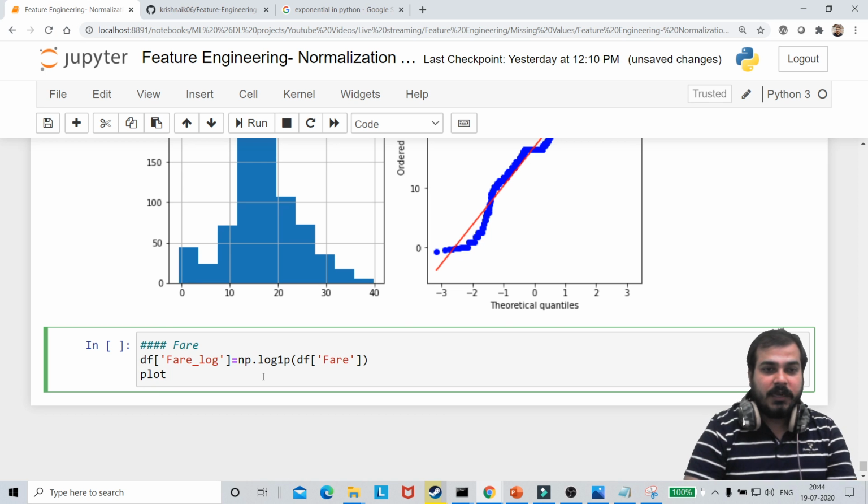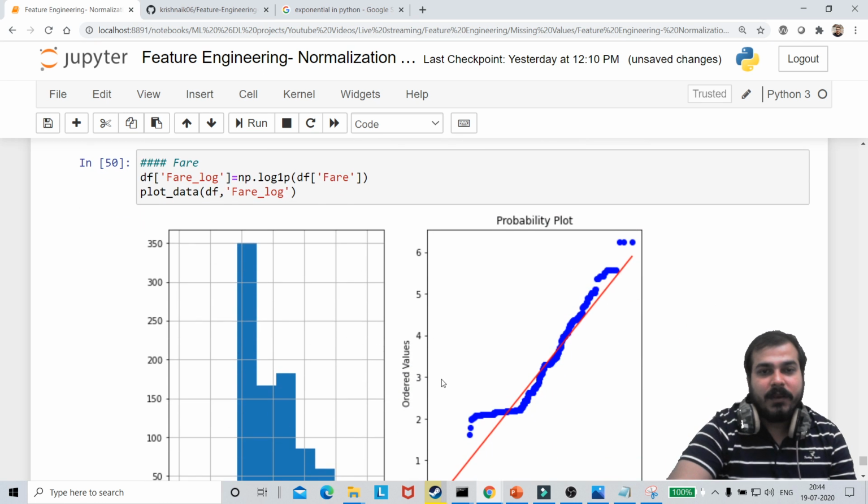Now I will just write plot_data. Here I'm actually going to give something like this, plot_data. The parameter that I'll give is df, and this will basically be my fare_log. Now, fare_log. So whenever you have that kind of scenario, please replace it with 1p.